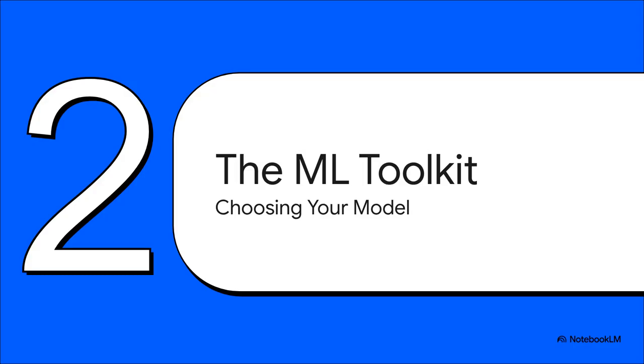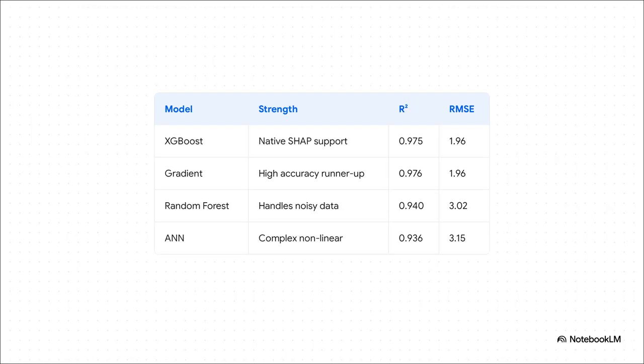Moving right along to part 2, the engineering ML toolkit. We need to write algorithms to crack this explainability problem. Look at this lineup of models. One specific algorithm just totally dominates. Extreme Gradient Boosting, or XGBoost, is our absolute heavyweight champion for WQI prediction.